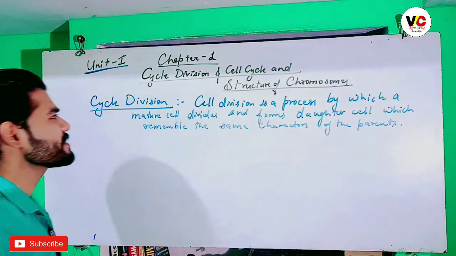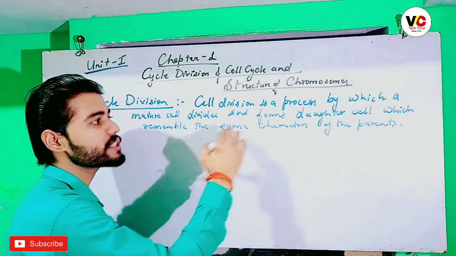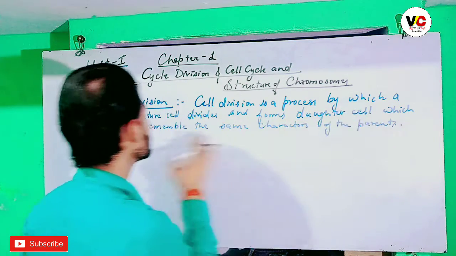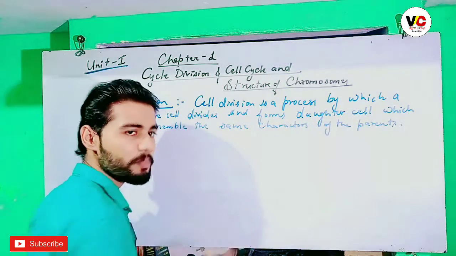So what we have said is, cell division is the process by which mature cells divide and form daughter cells which resemble the same characters of the parent.